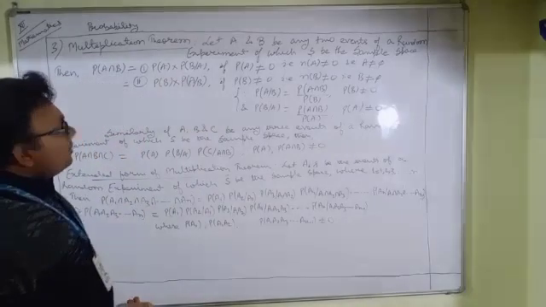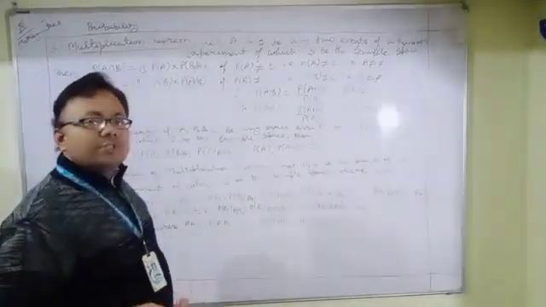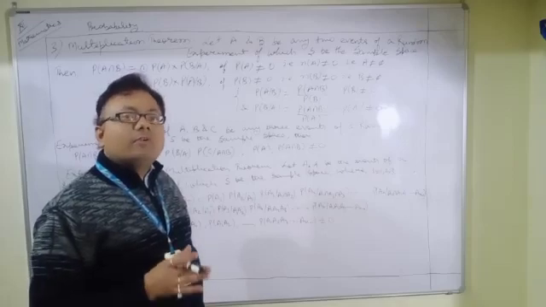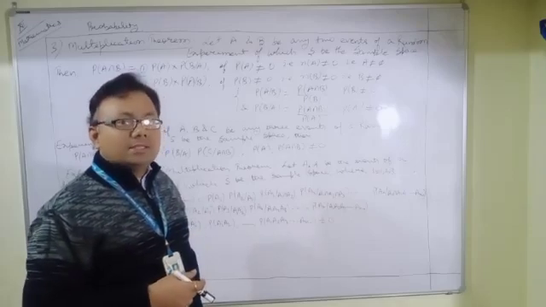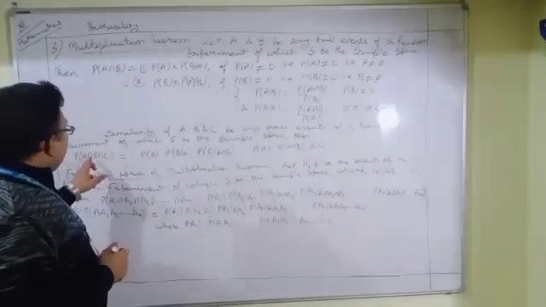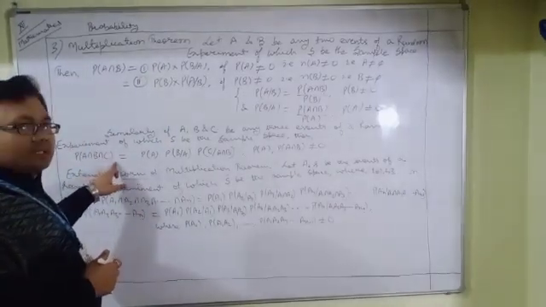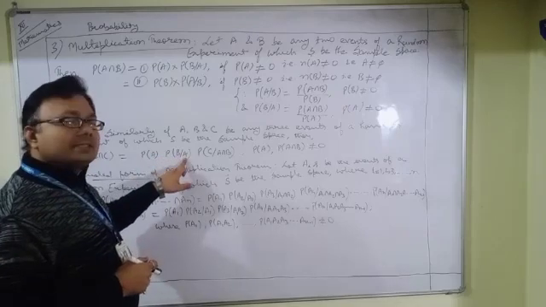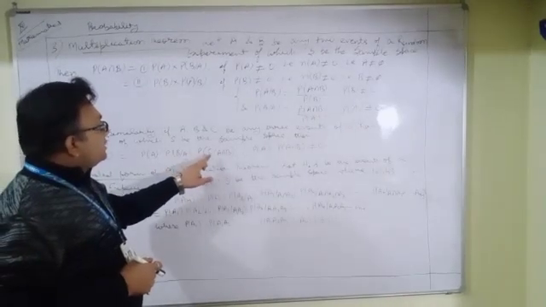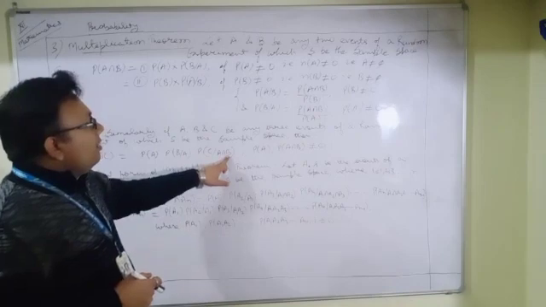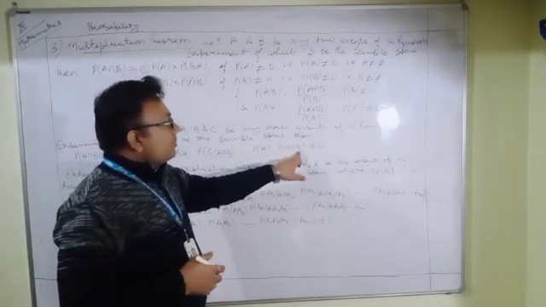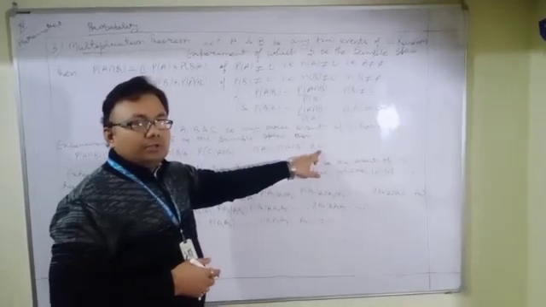So now, in place of two events, suppose we have three events of a random experiment of which capital S is the sample space. Then probability of A intersection B intersection C is equal to probability of A into probability of B given A into probability of C given A intersection B, provided probability of A and probability of A intersection B are both not equal to 0.